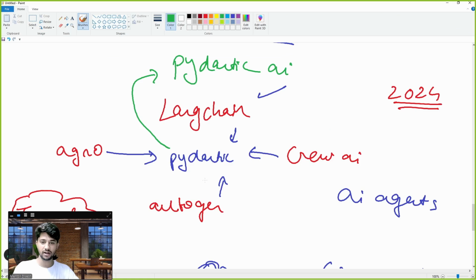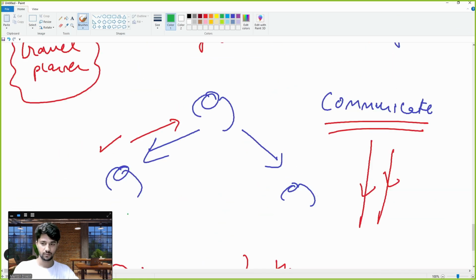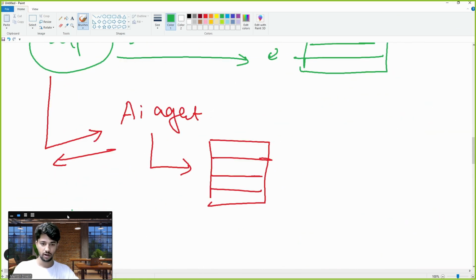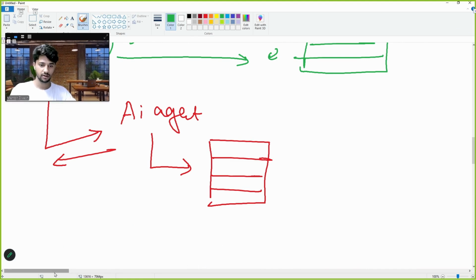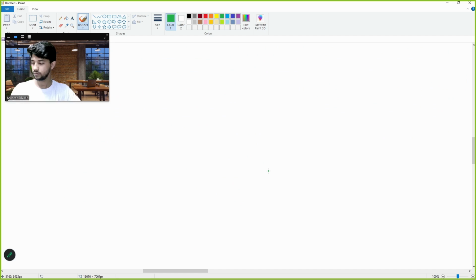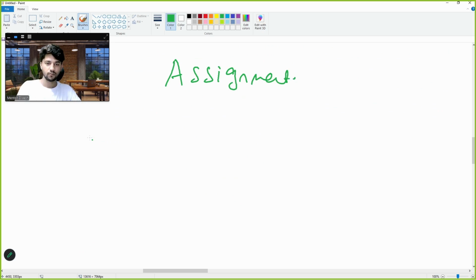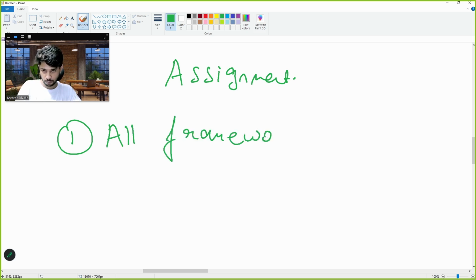So let me give you an assignment. Your assignment will be: you have to check all frameworks, everything which we spoke about, LangChain, AutoGen, etc. You have to just figure out which is best for what.